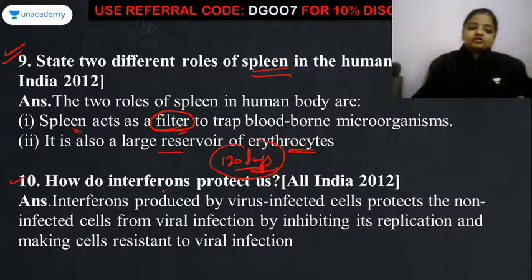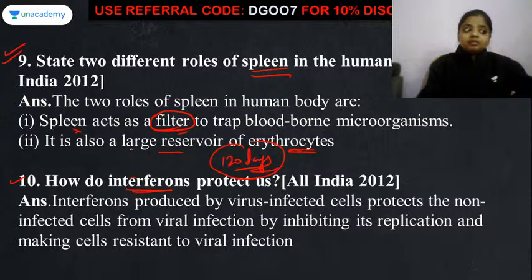Now comes the 10th question. How do interferons protect us? Now these interferons are working as chemical messengers. Okay, and these interferons are released by the virus-infected cell.